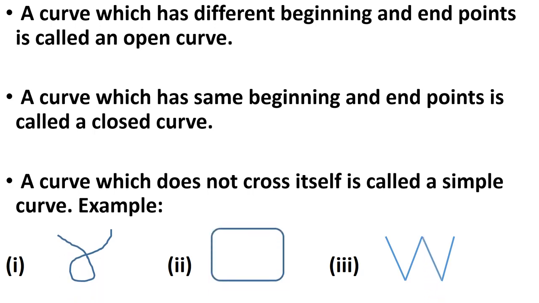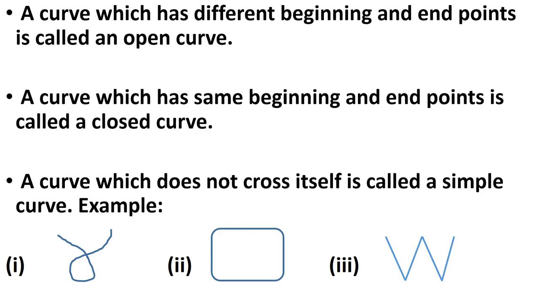See the first figure. In this, starting point and end points are different, so it is an open curve. Figure number 2, in this starting point and end points are the same, so it is a closed curve. And figure number 3, it does not cross itself.